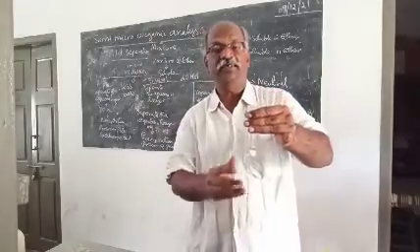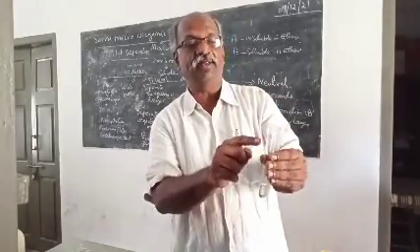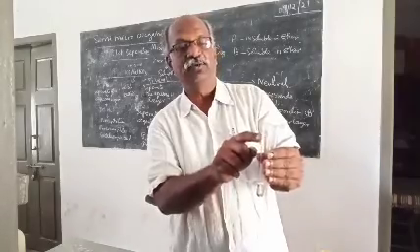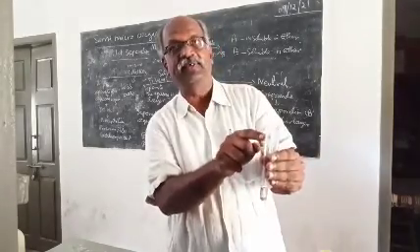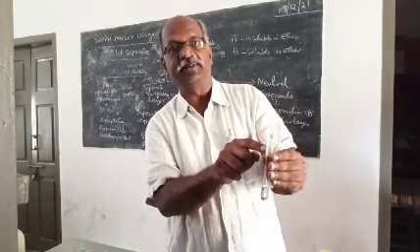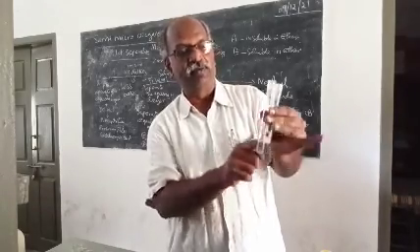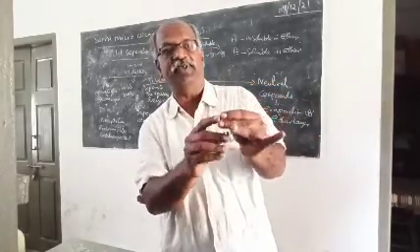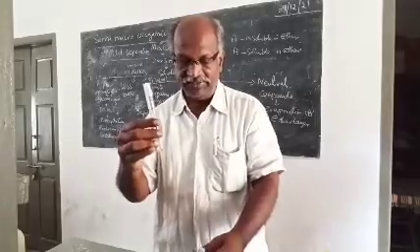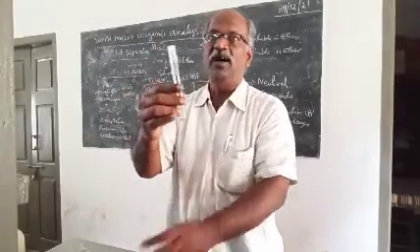See, diethyl ether is a highly volatile compound. I have taken the organic layer only. Due to evaporation, the compound present in the organic layer is appearing here. You can see, this is the compound B that is present. When compound A is insoluble and compound B is soluble, the soluble compound appears here.